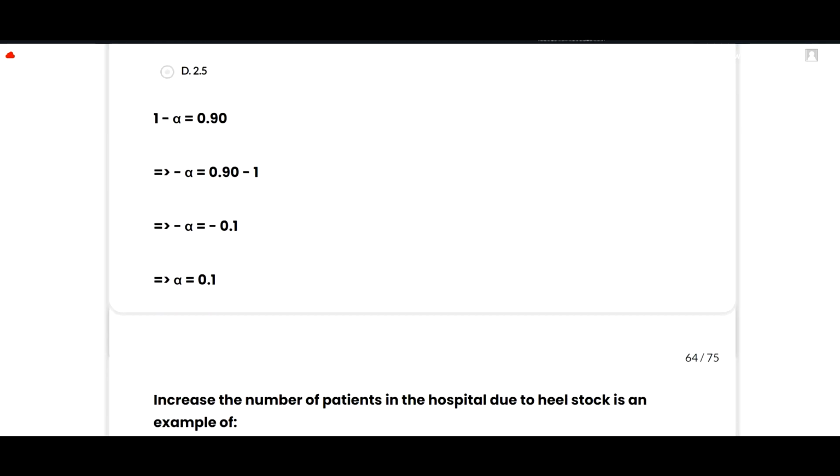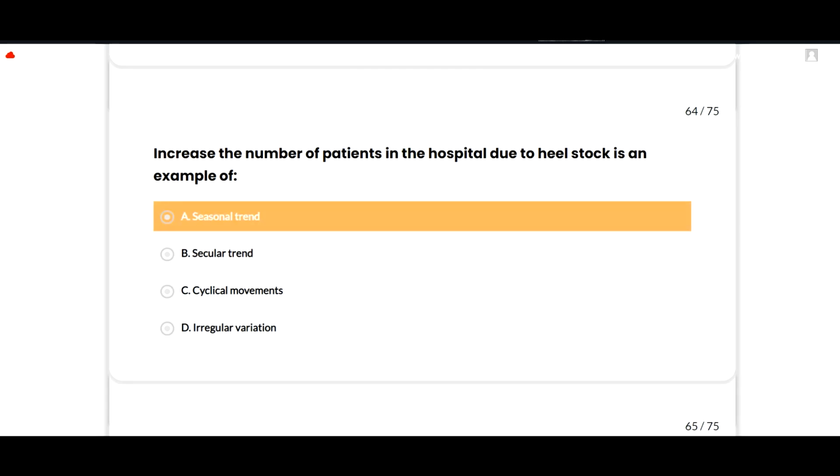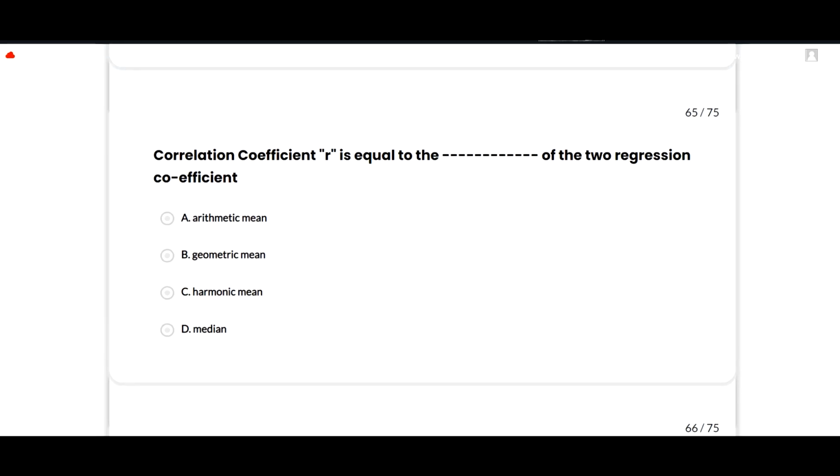The next MCQ is here. Increase in the number of patients in the hospital due to heat stroke is an example of seasonal trend. A option is correct. The next is, correlation coefficient r is equal to the geometric mean of the two regression coefficients. B option is correct.